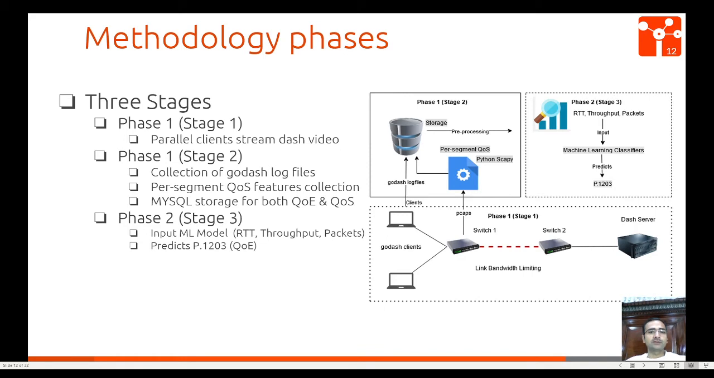The methodology has three phases. In phase 1, we have parallel clients streaming DASH video. In phase 2, we collect GoDASH log files per segment and QoS feature collection, and we save these QoE and QoS features in MySQL. And in phase 3, we input RTT, throughput, and number of packets to the model, and the model predicts P.1203 QoE.